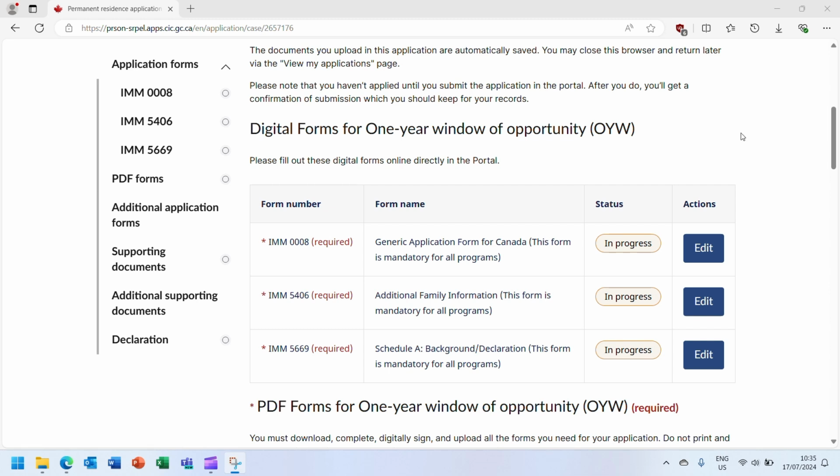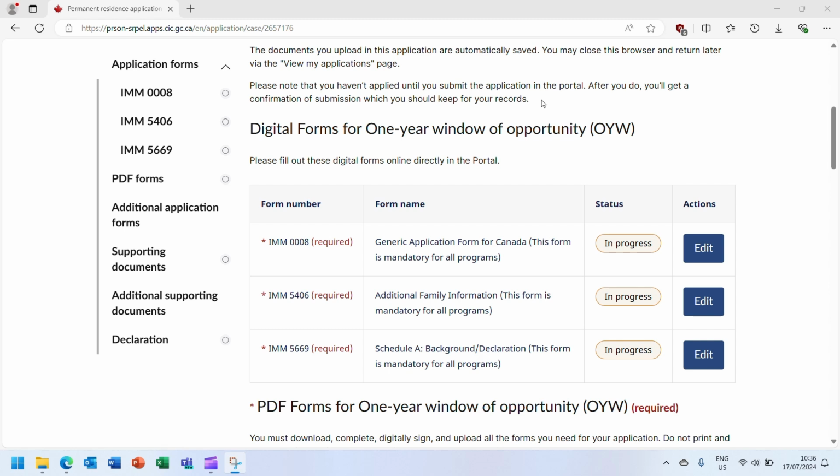These 3 forms are embedded in the portal, and they must be completed digitally. As a reminder, these 3 forms must be completed from the perspective of the person that you are applying to bring under the 1-year window. Remember, they are the principal applicant for the purposes of the 1-year window application.